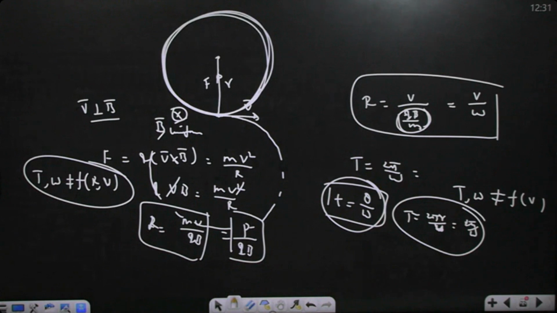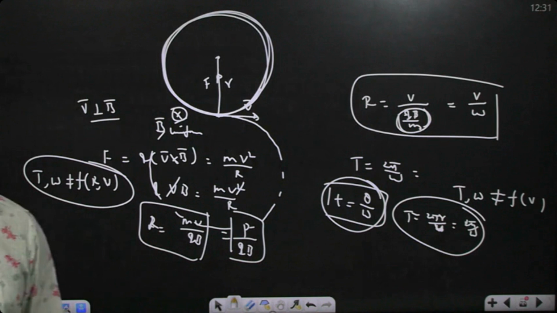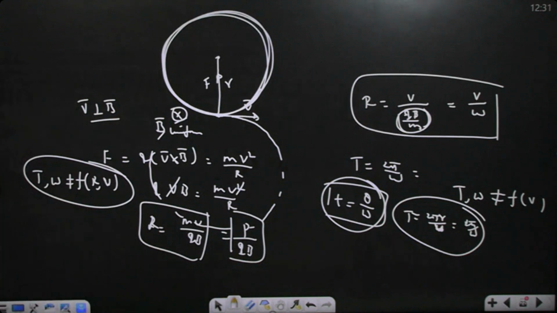Specific charge. Specific means we are dividing with mass. Gradient means we are dividing with length. This is specific charge. So r is equal to v by specific charge into B.